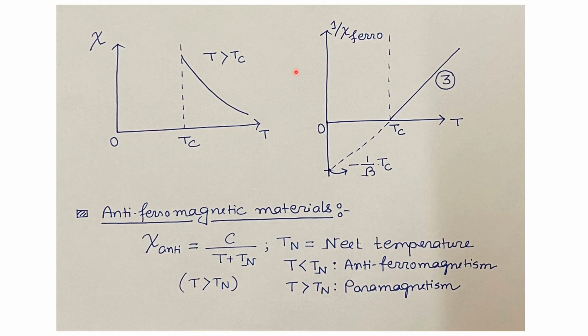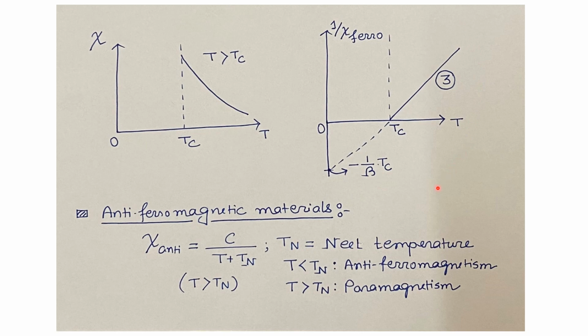So 1 by chi ferro is proportional to T minus Tc, so it will be a straight line and it will intersect the 1 by chi ferro axis at a negative value, that is minus 1 by B times Tc, and this line will intersect the T axis at the Curie temperature, that is Tc. So it looks like the curve for the third material according to the question. So the third material will be the ferromagnetic material.